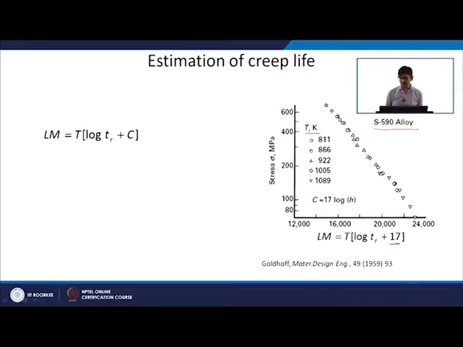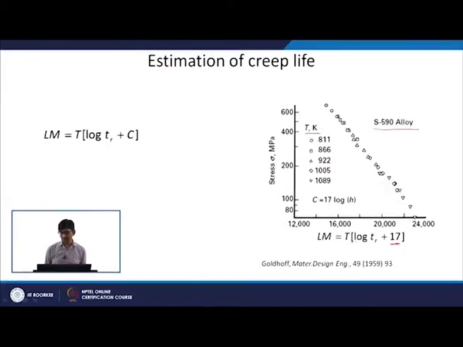For this material the constant is 17. Now the data for all the different stresses is plotted on one single curve, at different temperatures. On the x axis you have this Larsen-Miller parameter, which depends on temperature, the creep life Tr, the time to rupture, and some constant.